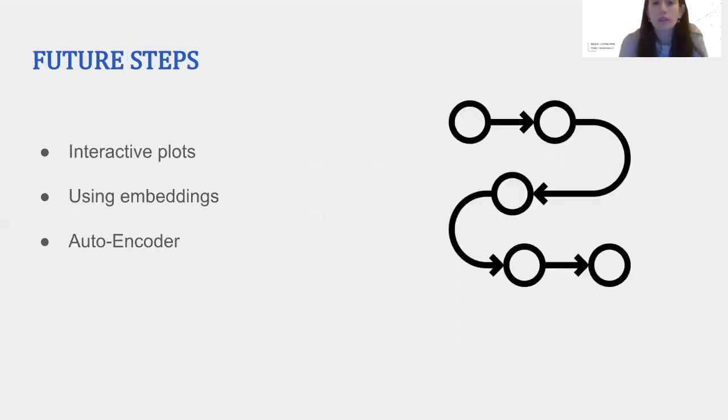There is still work to do after this. The first would be to present the results in a more complete way, such as using interactive plots. And the second would be to improve our model with the use of embeddings or the autoencoder, because we believe that we could still get better results.